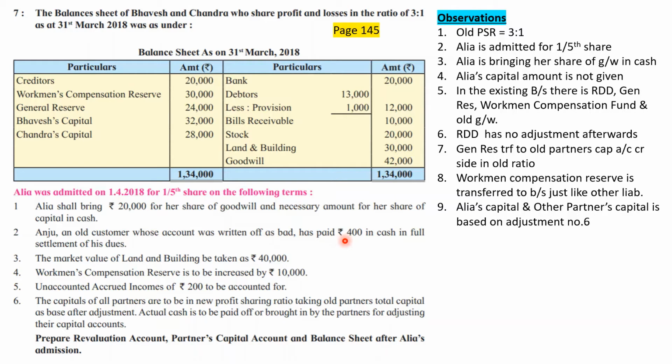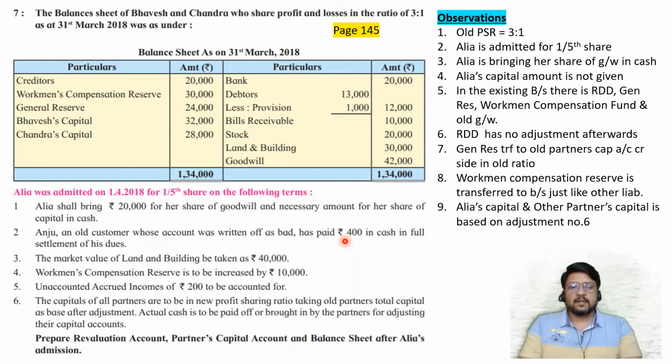Bad debt recovered is a profit, if bad debt written off is a loss. Profit should be transferred to P&L account. But this profit is happening at the time of admission, so it should be transferred to a special account called revaluation account. The correct entry in a normal business would have been cash account debit to bad debts recovered. But it is not a normal situation now, it is an admission situation, so we are going to consider cash account debit to revaluation account. I hope everybody has understood the entry.